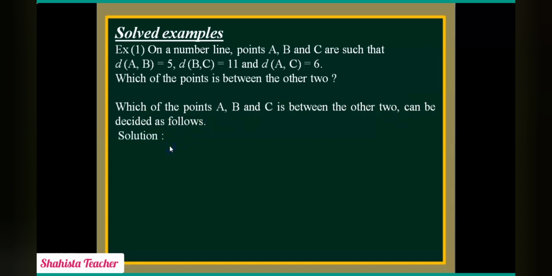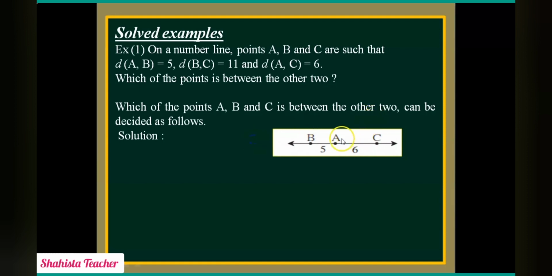Here we will write the solution, and first we have to draw a line. That line contains 3 points, that is A, B and C. In between we will put A. Here AB is 5 and AC is how much? 6. So we will put A in the center. Why? Because AB is 5 and AC is 6, so A is coming on both sides. So we'll put A in the center.